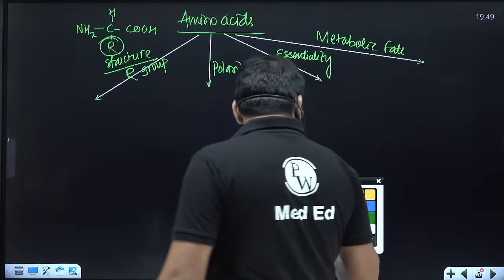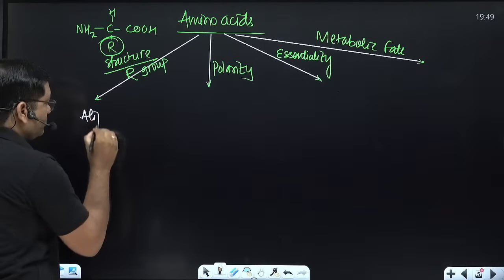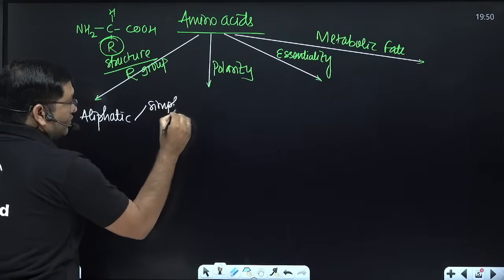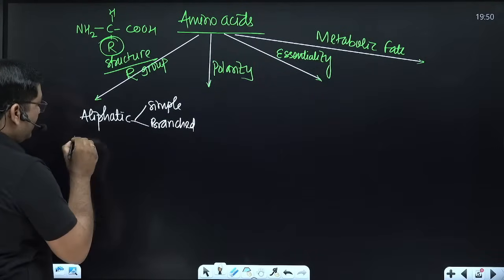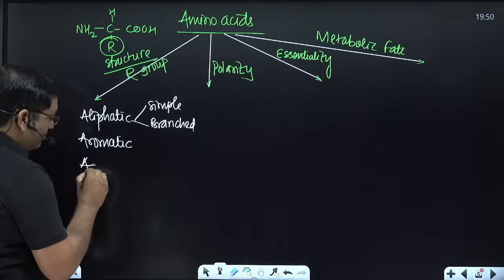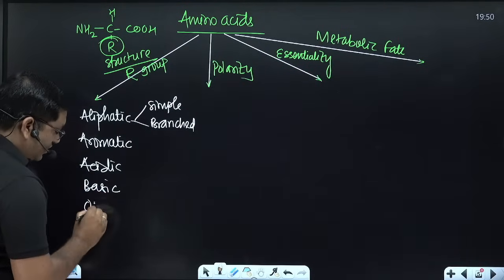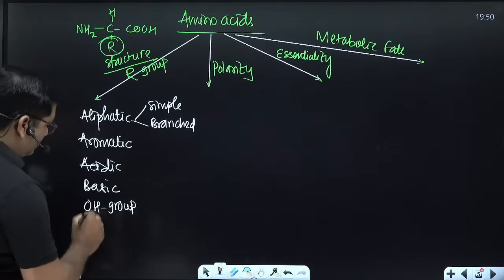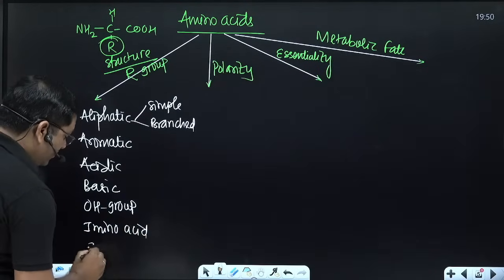Now see, this is based on their structure. They are aliphatic with aliphatic side chain, that is simple and branched, then aromatic amino acids, acidic amino acids, basic amino acids, hydroxyl group containing amino acids, then amino acids, and sulfur containing amino acids.